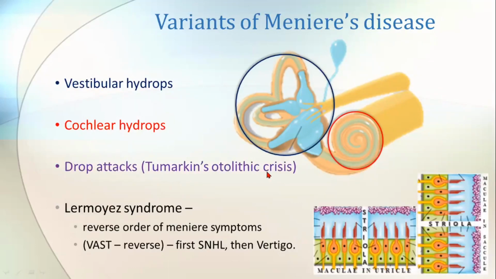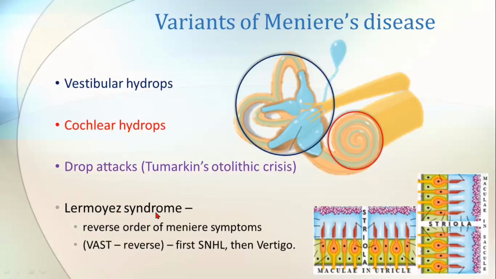And drop attacks, Tumarkin's otolithic crisis, you call it as. This is typically seen in case of Meniere's disease. So what is happening? Drop attack, when the patient suddenly falls down. Why? Because the increasing pressure on the otoliths will cause this. What are these otoliths? These are the calcium carbonate crystals present in the macula, right? The saccule and utricle are called otolith organs because of the presence of otoliths. This question was also asked previously. Otoconia are made up of calcium carbonate, right? Remember that.